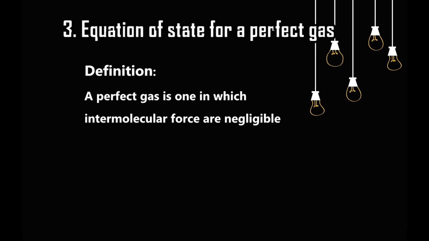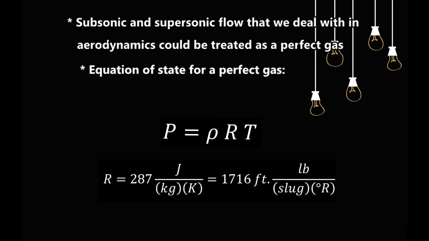Now we move to the next box in the roadmap, which is about the equation of state for a perfect gas. The definition of a perfect gas is one in which intermolecular forces are negligible. In aerodynamics, we almost always deal with a perfect gas in subsonic and supersonic flow. The equation of state for a perfect gas is p = ρRT, with R equal to 287 joule per kilogram Kelvin, which is equal to 1716 foot pound per slug degree Rankine.